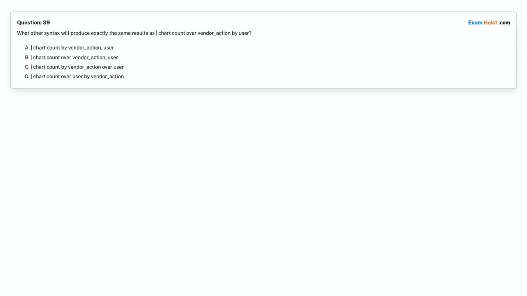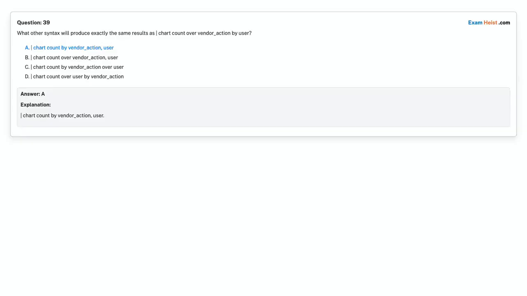Question 39. What other syntax will produce exactly the same results as chart count over vendor_action by user? Option A. chart count by vendor_action user. Option B. chart count over vendor_action user. Option C. chart count by vendor_action over user. Option D. chart count over user by vendor_action. Choose the correct answer. Correct answer is option A. chart count by vendor_action user.